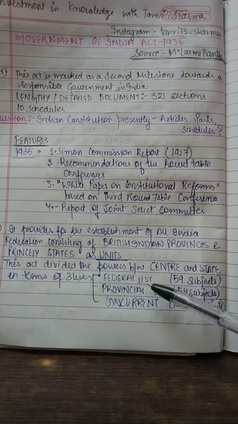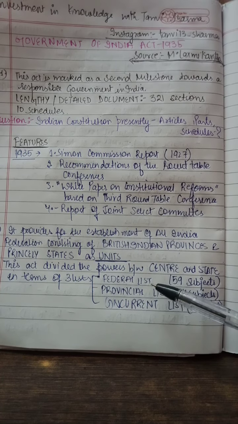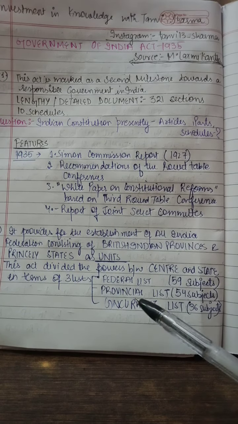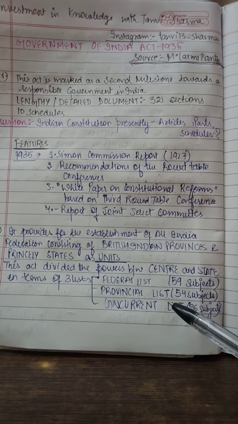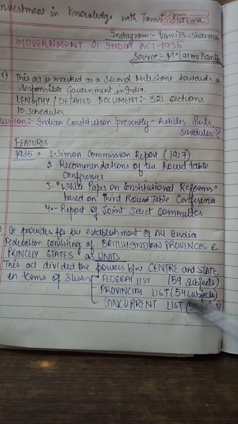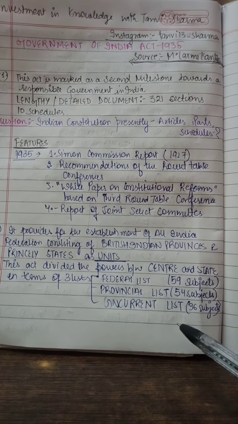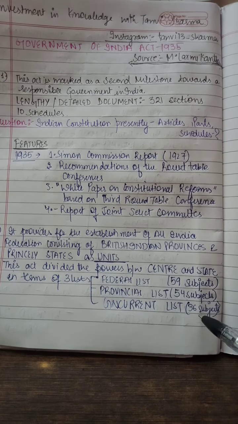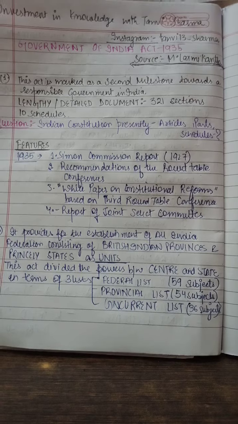One was the federal list, on which the central government has the authority to make laws. It includes 59 subjects. After that there was the provincial list, on which the state has the power to make laws. It includes 54 subjects. And lastly is the concurrent list, which includes 36 subjects, where the center and state both have equal authority to make laws.